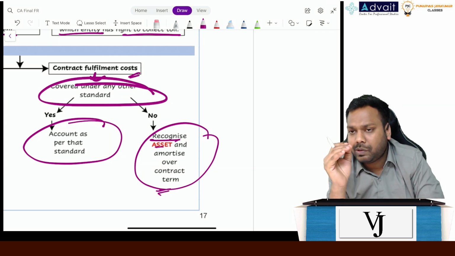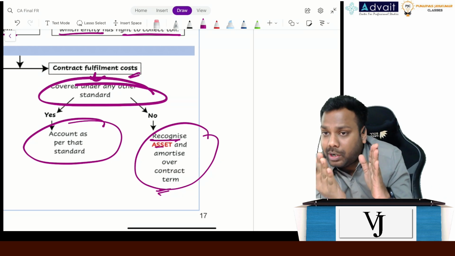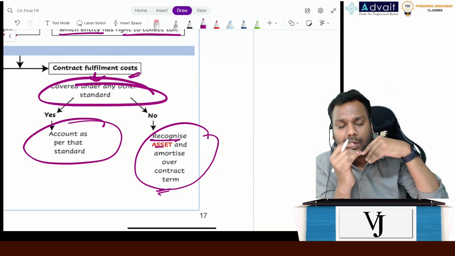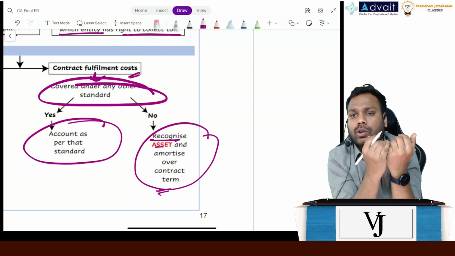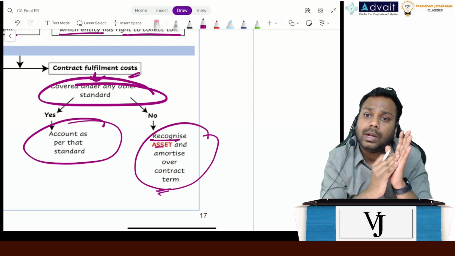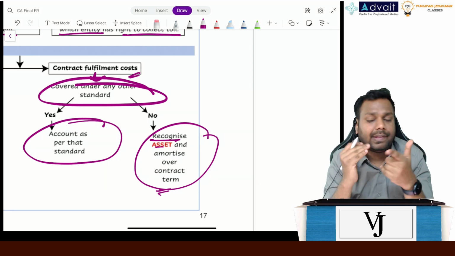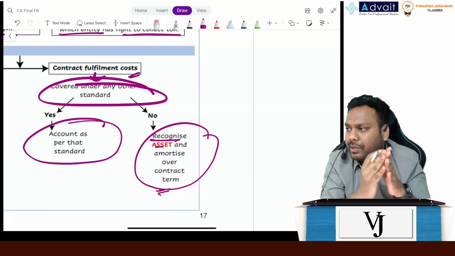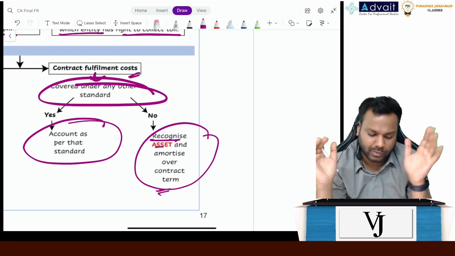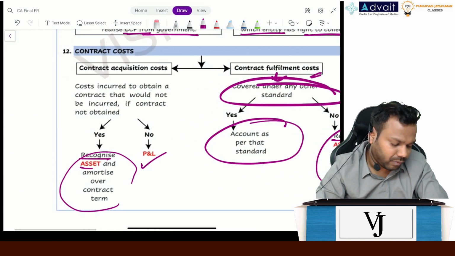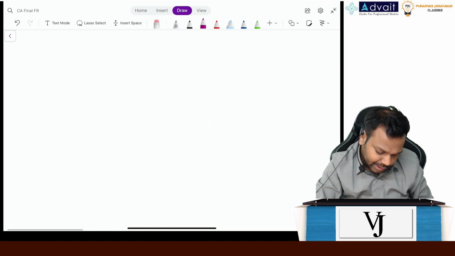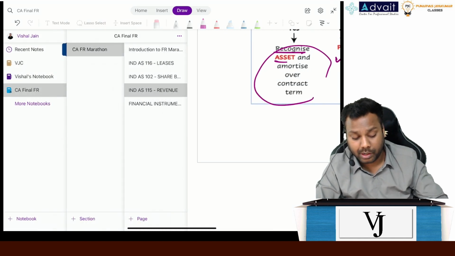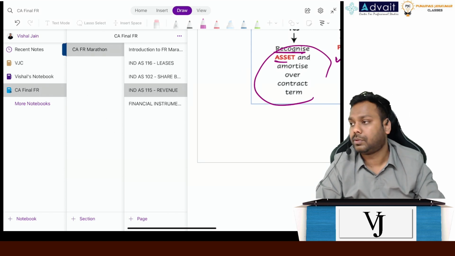So the only logic is, if the cost is specifically for this contract, record as an asset and amortize over the contract term. If it is to be incurred irrespective of whether the contract is finalized or not, record in the P&L. Execution costs are accounted as per other standards, or otherwise recorded as an asset and amortized over the contract term. Is that clear, everyone? Wonderful. So that completes our standard on revenue. Anyone having any queries in the overall revenue standard?